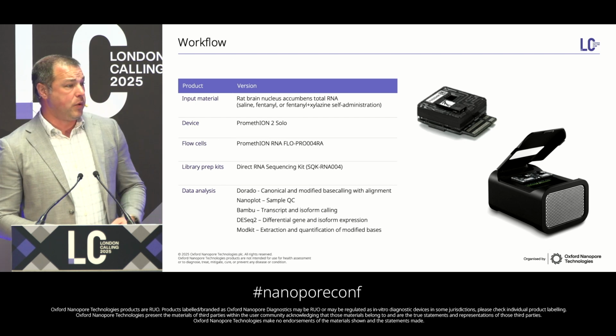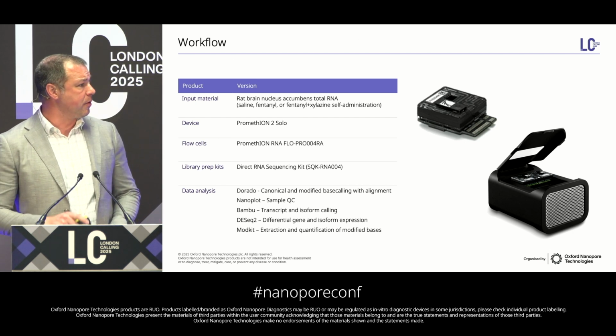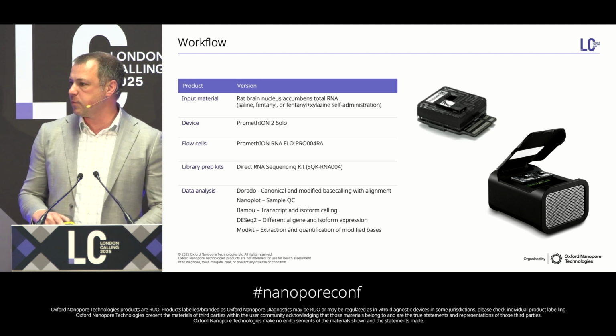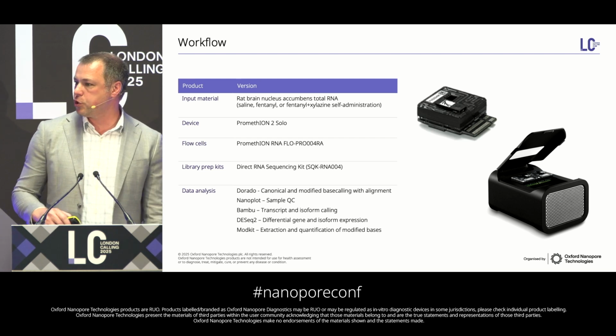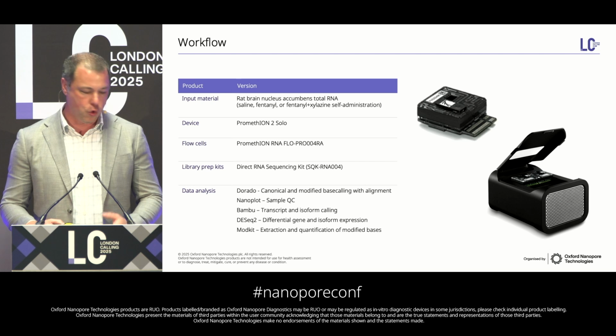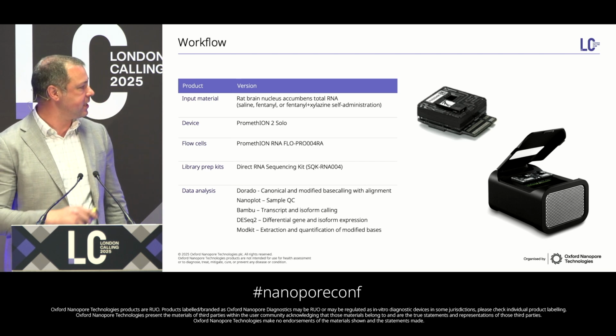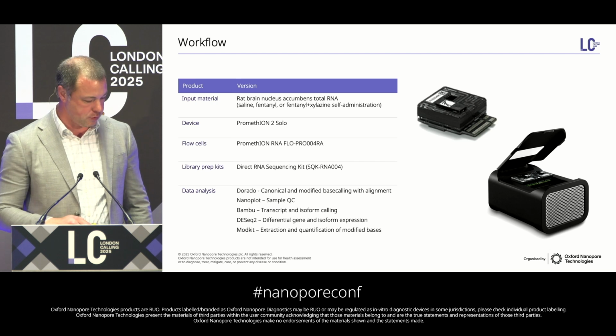Now, we took this and we used the brain tissue from the nucleus accumbens. It's a region specific to the mesolimbic pathway and substance abuse. It's associated with volitional taking and the experience of reward. We use that RNA for input to the RNA-004 flow cells and the related kits, and I have the analysis platforms there we use as well.